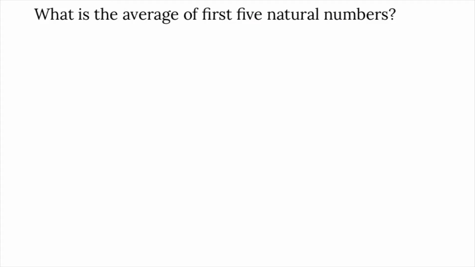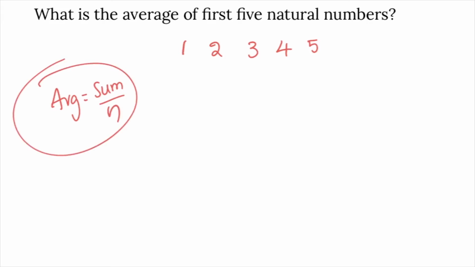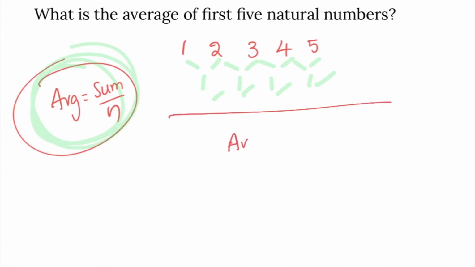What is the average of the first 5 natural numbers? Average of the first 5 natural numbers is required. The first 5 numbers are 1, 2, 3, 4, 5. Average is sum by number, and I told you another method. Whenever the given numbers are in arithmetic progression, when the given numbers have a common difference, and if you see there is a common difference of 1, then no need to use the formula average equals sum by n. Instead you can use this: average of terms in arithmetic progression is first term plus last term by 2.